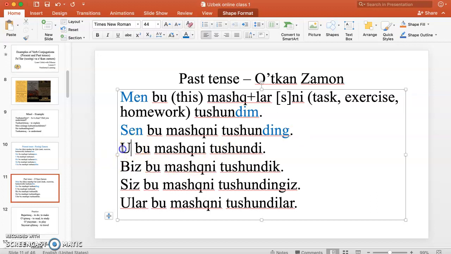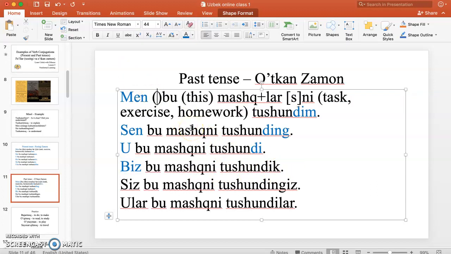U bu mashqni tushundi. You can always use the names. For example, Sevara bu mashqni tushundi. Akram bu mashqni tushundi, depending on a boy or a girl. Biz bu mashqni tushundik. Biz bu mashqni tushundik.